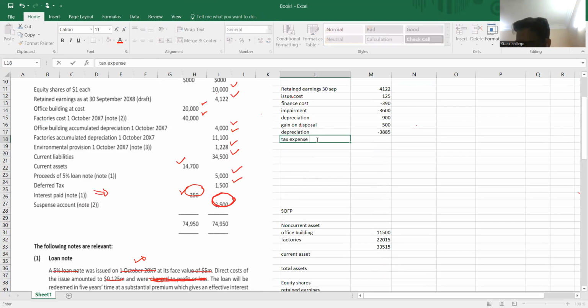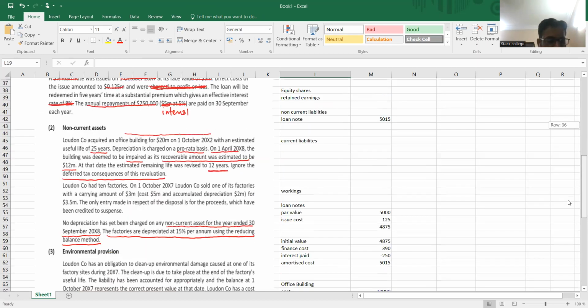It will reduce my retained earnings by 203. So let's put a minus 203 here. This is the deferred tax adjustment.